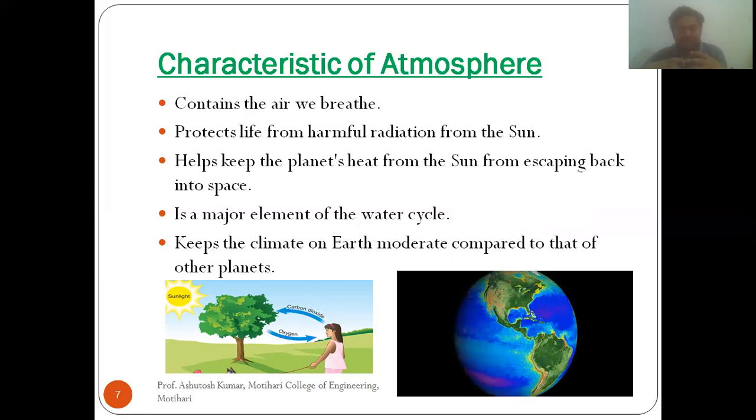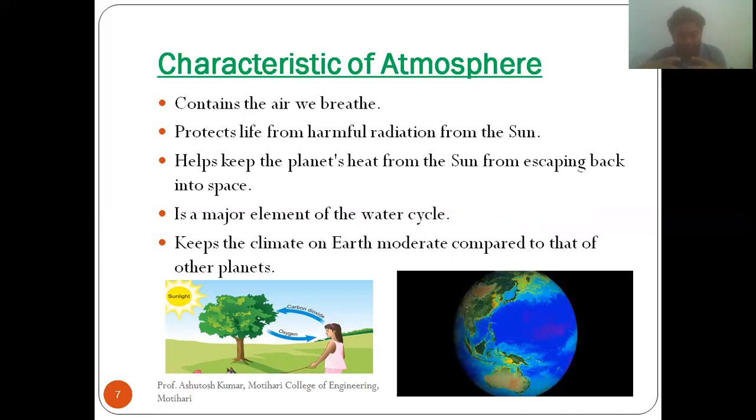Like, survival cannot be possible on Mercury. Mercury is a planet nearer to the sun, so life on Mercury cannot be possible because its atmosphere is too hot. Like that, on Pluto also, survival of any species, whether man, animal, or tree, is not possible because it is very cold. So these are the characteristics of the atmosphere.